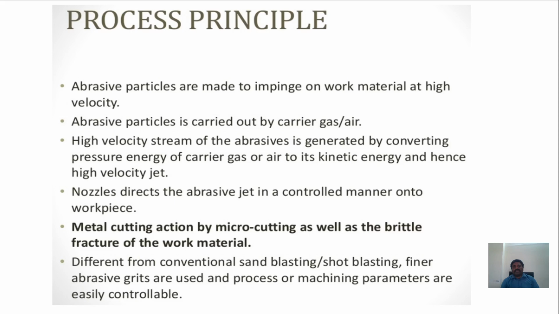What is the difference from conventional machining? In conventional machining, the tool is in contact with the workpiece, so there will be vibration and chatter. But in abrasive jet machining, no tool is in contact with the workpiece, so there is no chatter and no vibration. Regarding the process principle, from the previous diagram, the abrasive action causes erosion with a high velocity abrasive jet.